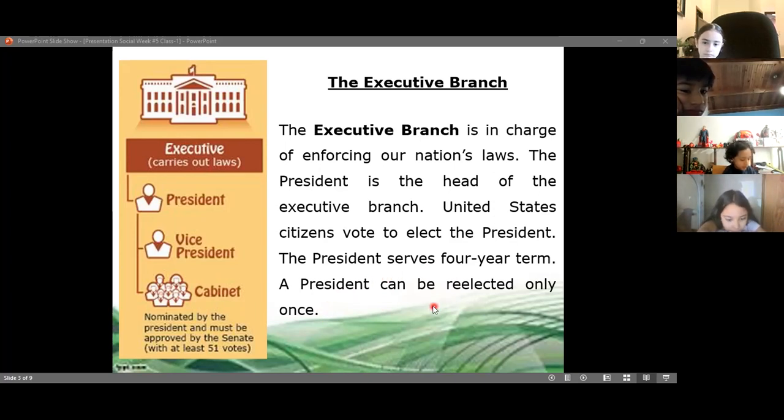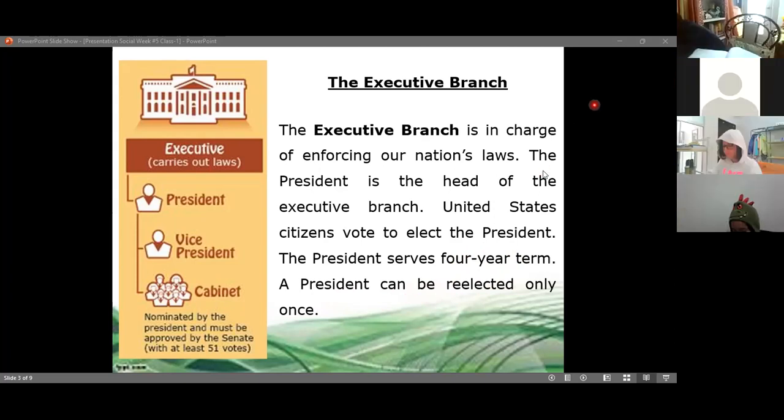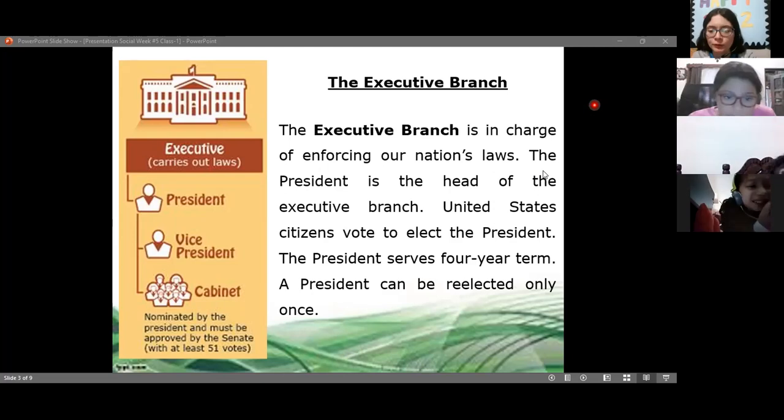So what does it say? How many years must the president be in the position, class? How many years? 4 years. 4 years, just 4 years, but it says a president can be re-elected only once. So it means it can be 8 years: 4 years is the term, but it can be 4 years more. So it means it can be 8 years as president, no more than 8 years, 4 to 8, no more.